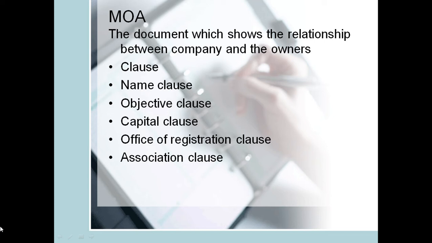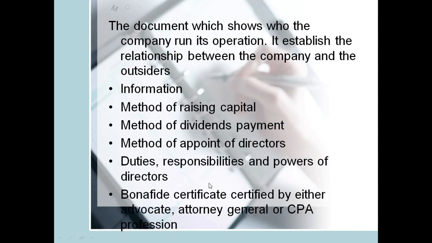Why? Because when you know the country and you know the city, it's easy to get the location of the company, the mapping of the company. And finally, the association clause. So this clause shows the relationship between the company and the owners. So these are what entails in the memorandum of association.